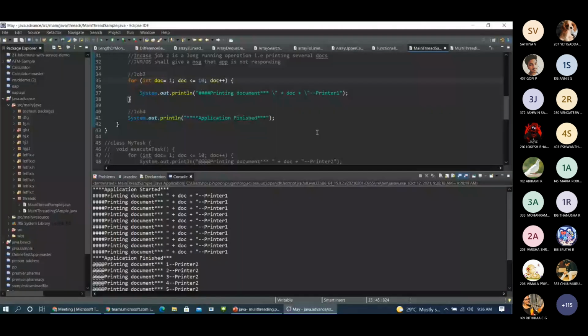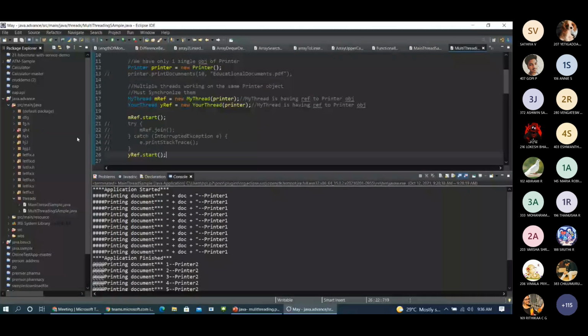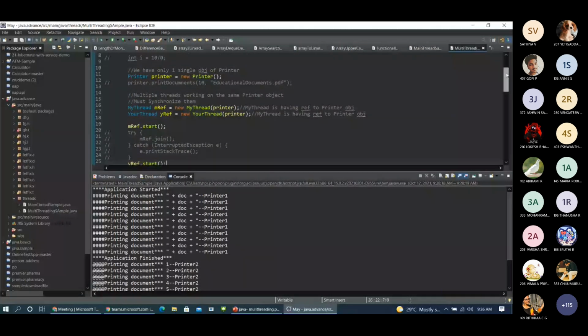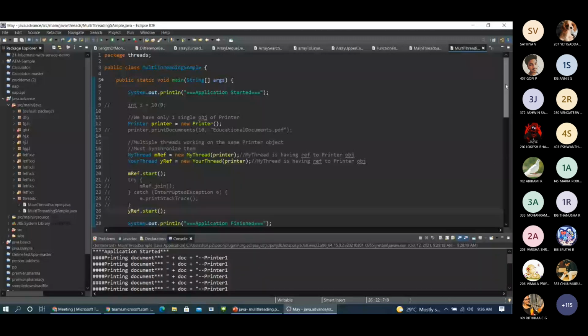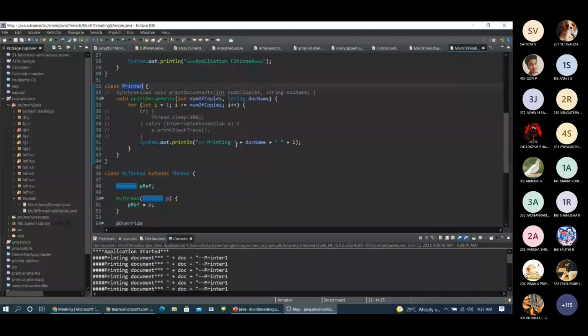So we have multi-threading here. Let me explain this in a fast way, because we already know what a thread is and how to create one, so I'm not going to explain the same here again. We have a class, MultiThreadingSample, because we are going to look into multi-threading. We also have another class, Printer. In Printer, we have a method called printDocuments. The same functionality is repeated just for understanding purposes.